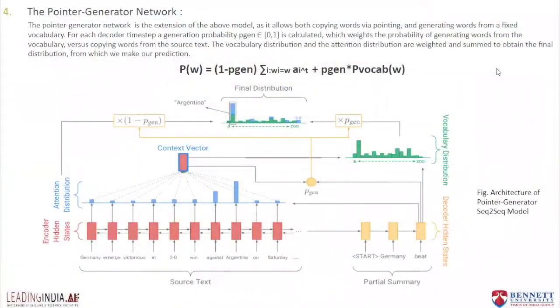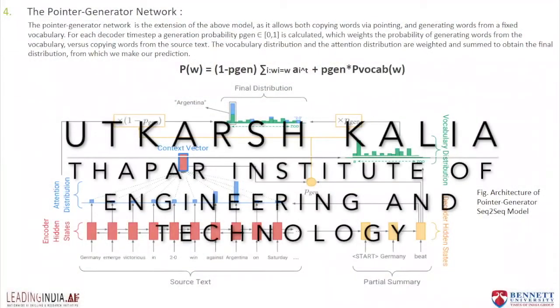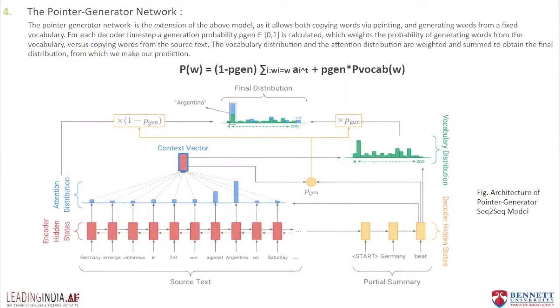Continuing from the last part, we are using a baseline sequence to sequence model that creates an attention distribution. However, earlier it showed two problems. The first was that it reproduced factual details inaccurately, and the second was that it tended to be highly repetitive. The pointer-generator network acts as a hybrid between extractive summarization and abstractive summarization.